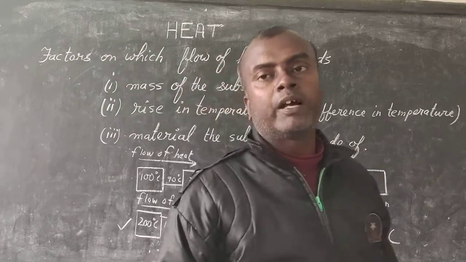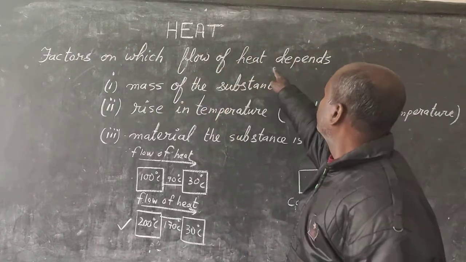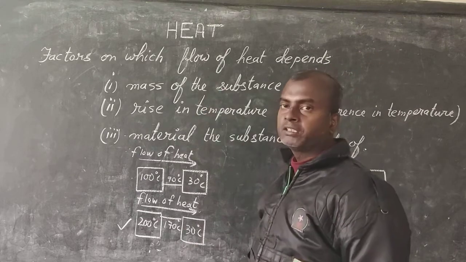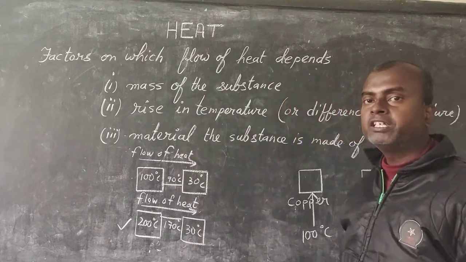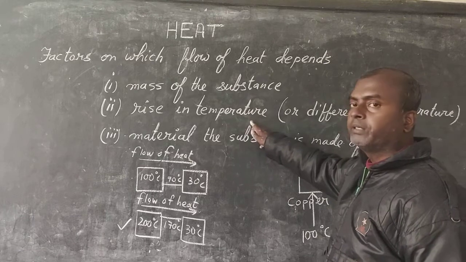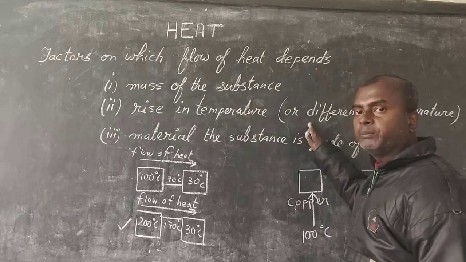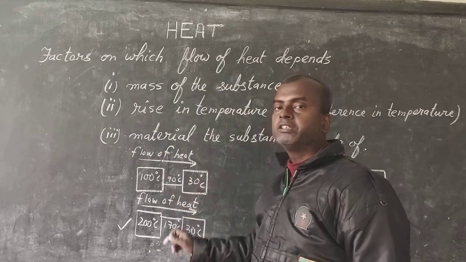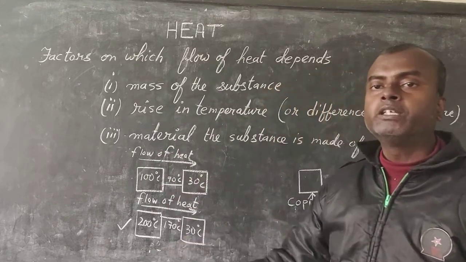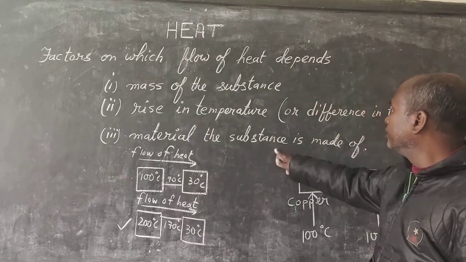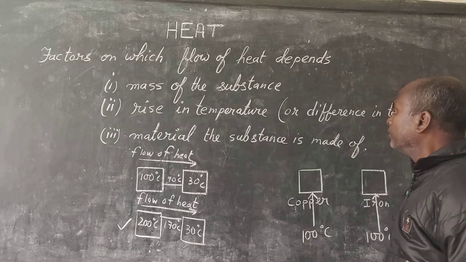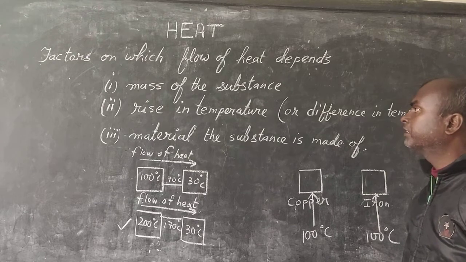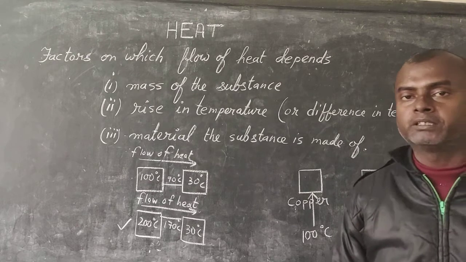So these are the three factors which will determine the flow of heat. First one, let us revise again. The mass of the substance. Greater mass will require greater heat. Second, rise in temperature or the difference in temperature. Just now we learned that if the difference in temperature is more, then the flow of heat also will be more. And the third one is the material the object is made up of. Okay. These are the three factors on which flow of heat depends.